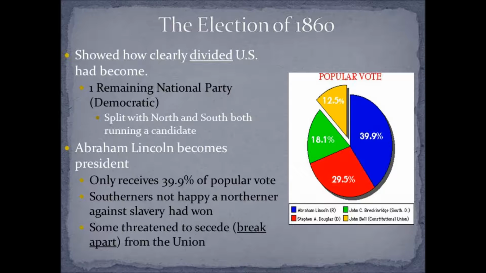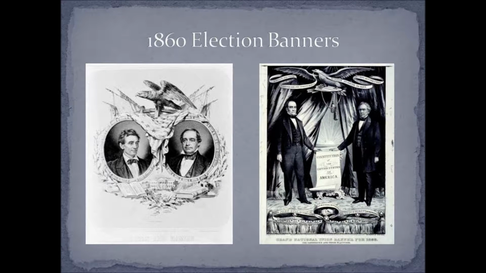So when Lincoln wins the election, some of the Southern states threatened to secede or break apart from the Union. And that was going to be led by South Carolina, which we'll talk about in a second. More on that tomorrow. All right. And here are some banners from the 1860 election just to show you some primary sources.